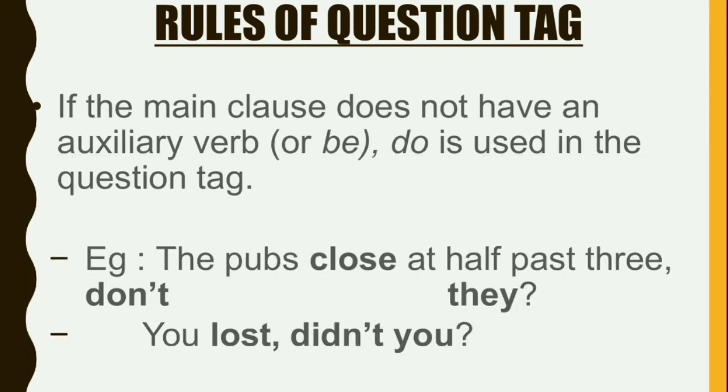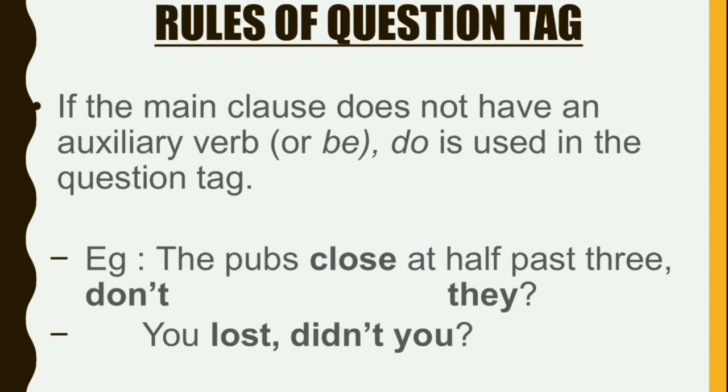If the main clause does not have an auxiliary or be form of auxiliary, do is used in the question tag. So the main clause, now we know what is a main clause. And if there is no auxiliary, specifically be form of auxiliary, like is, am, are, was, were, do is used. Do form. What were the do forms? Do, does, did.